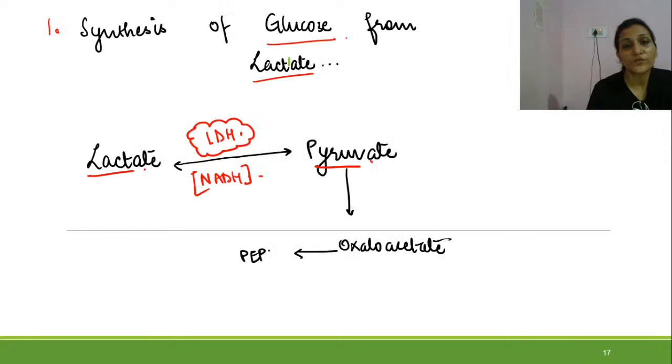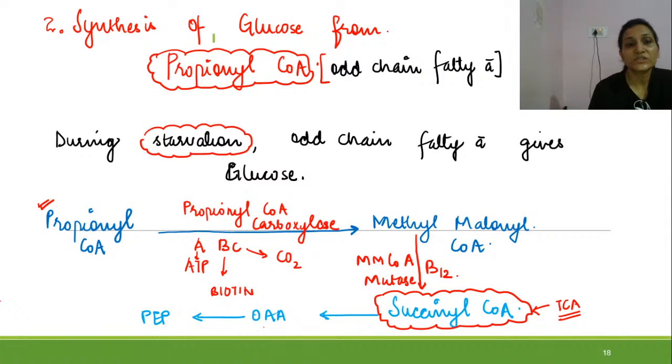Then synthesis of glucose from lactate. So lactate gets converted into pyruvate by lactate dehydrogenase enzyme, and we know the further story of how pyruvate changes. Then synthesis of glucose from propionyl-CoA. So this occurs during starvation. The odd chain fatty acids will be utilized.